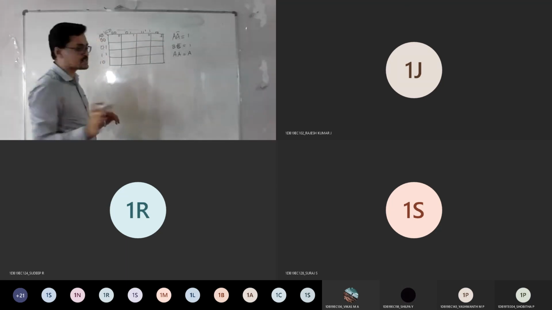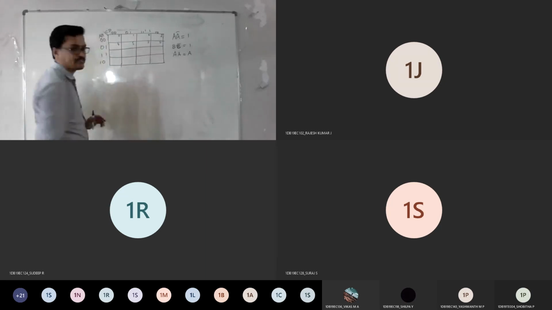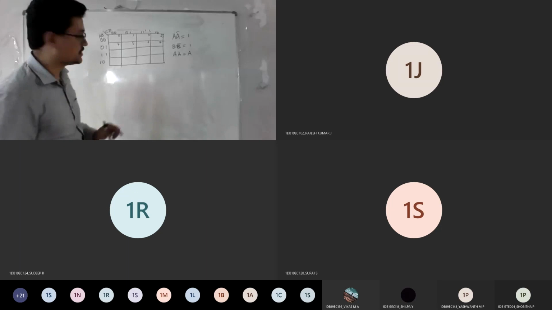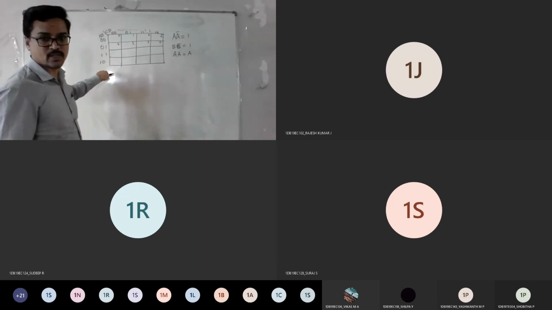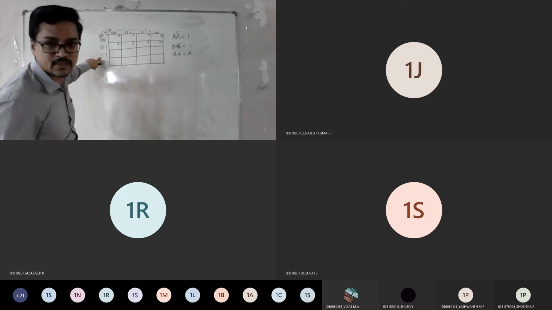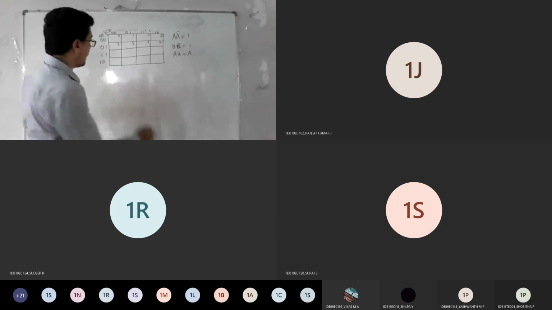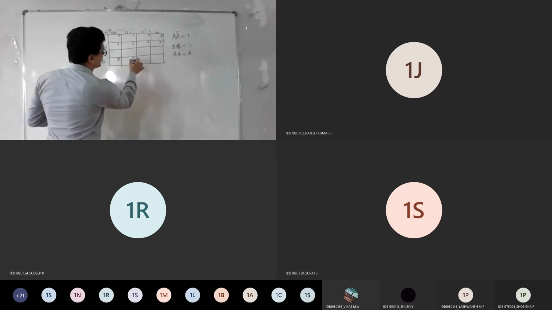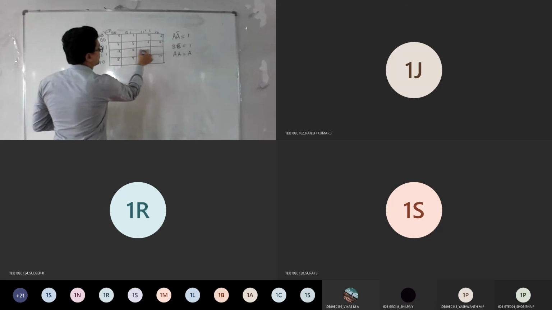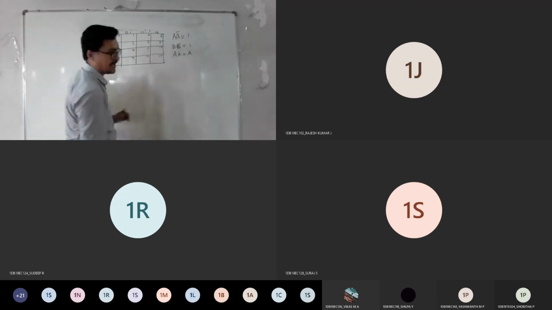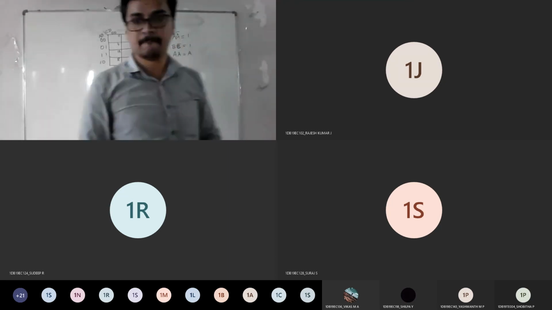The first row will be as it is. Second row is also the same, 4, 5, 6, 7. So here, okay, but you're not supposed to write here. Why? Because 1, 0 is here. See, after 0, 1, your 3 won't come, right? 2 will come. So that's why after 7, the alignment should be here: 8, 9, 10, 11. Then comes 12, 13, 14, 15. Am I clear? Am I clear to everyone?